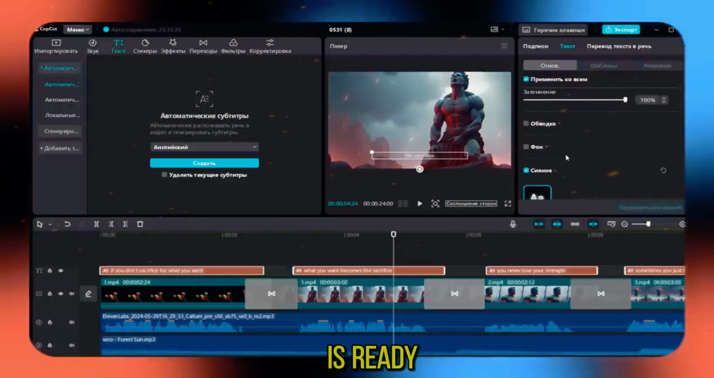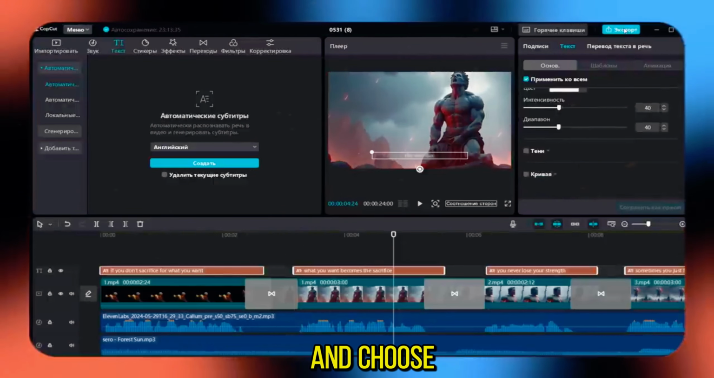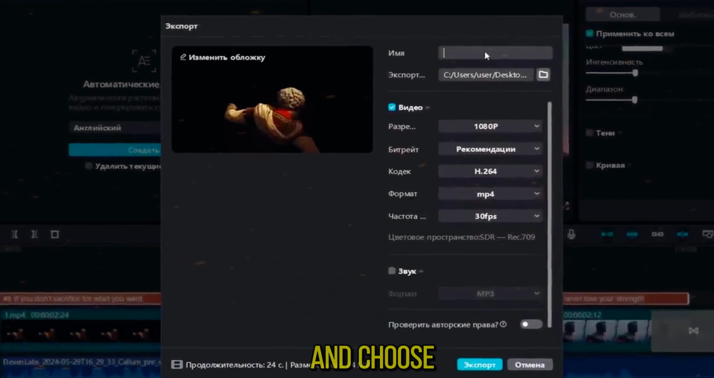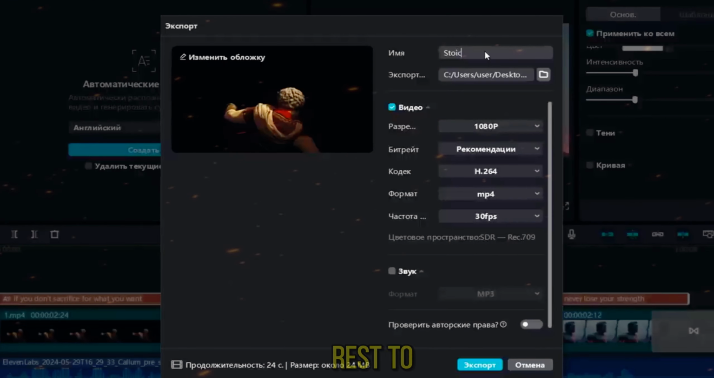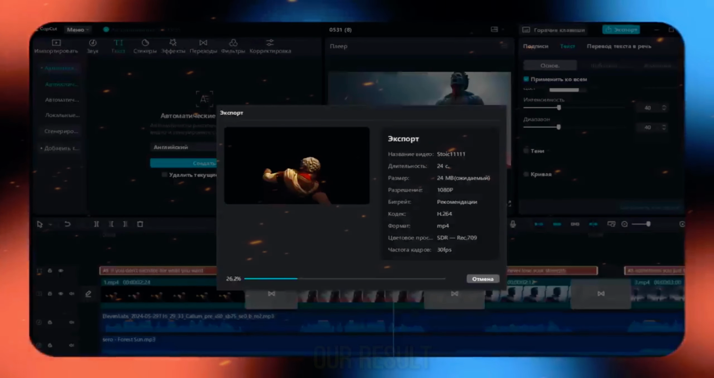When everything is ready, we click on the Export button, write the name of the project, and choose where we save our file. Click the checkbox on video and choose the resolution. We can leave the rest to my liking. Well, let's look at our result.